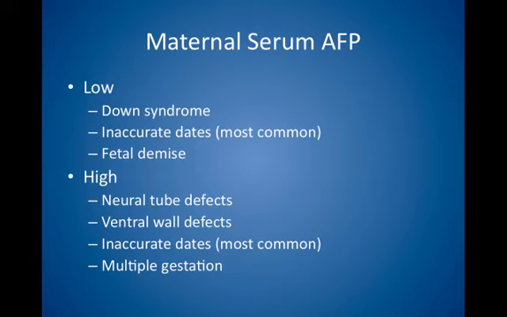Causes of low maternal serum alpha-fetoprotein levels include Down syndrome, inaccurate dates, which is the most common cause, and fetal demise. Causes of high maternal serum alpha-fetoprotein levels include neural tube defects, ventral wall defects such as omphalocele and gastroschisis, inaccurate dates, which is the most common cause, and multiple gestation. Measurement generally is obtained between 16 and 20 weeks gestation.